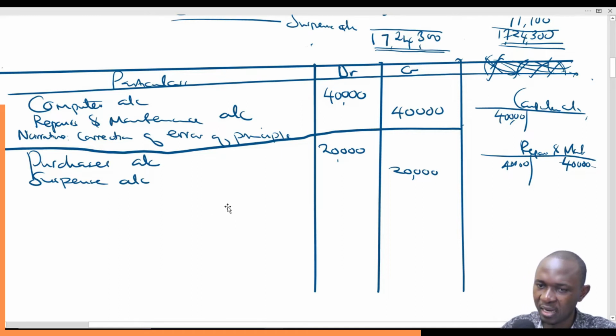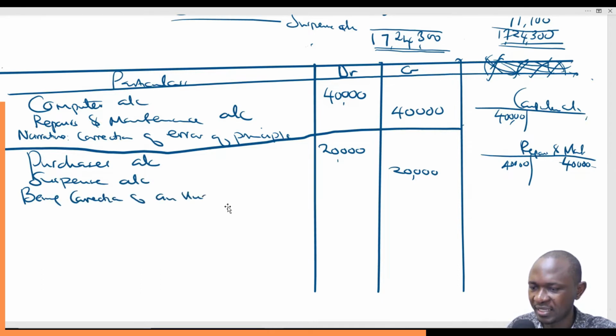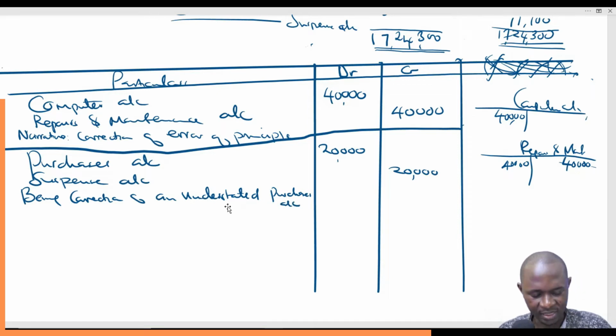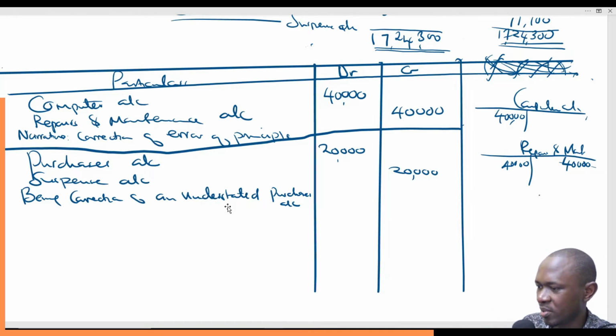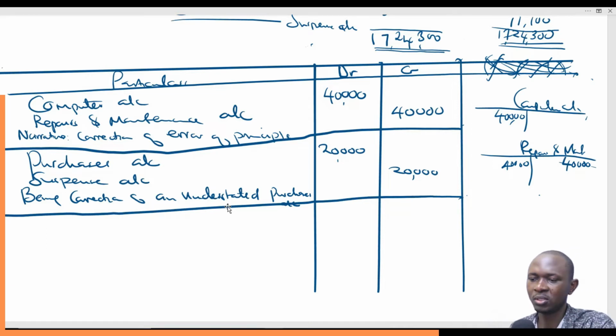So narrative, we just say being correction of an understated purchases account. Being correction of an understated purchases account. We had understated the purchases account by 20,000. So we like that. Good.